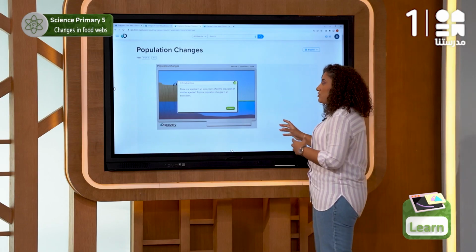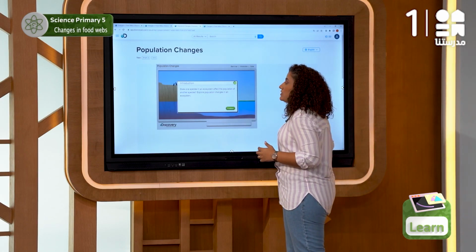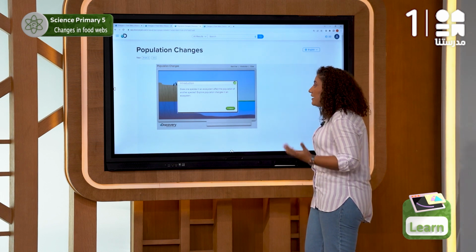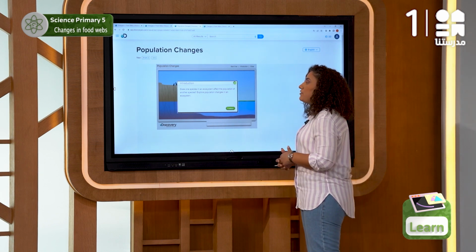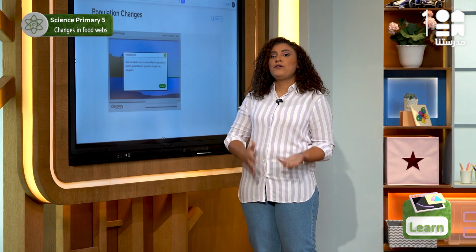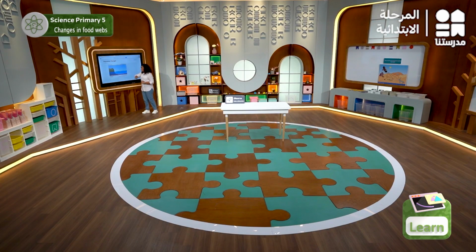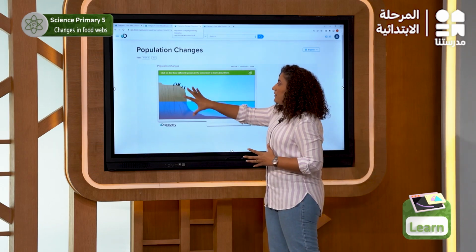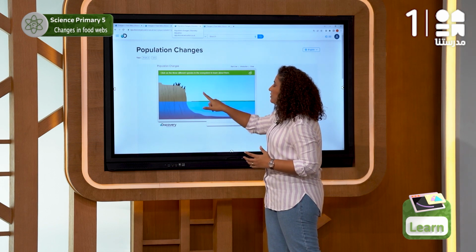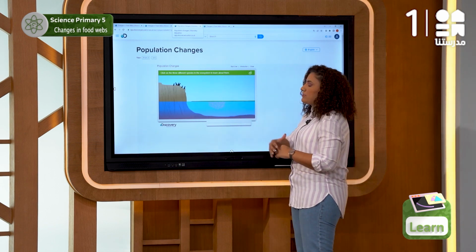Here we have a question. Does one species in an ecosystem affect the population of another species? And we will know our answer through this game. Here we have to click the 3 different species that we have in this ecosystem.